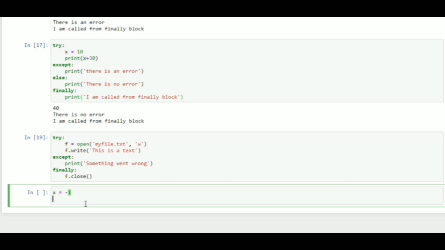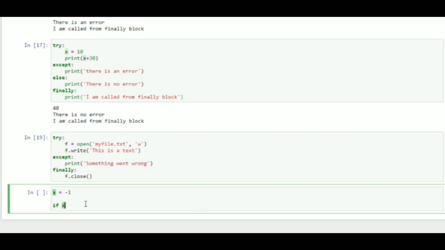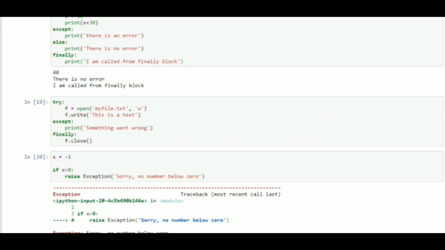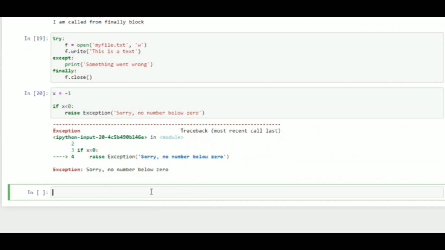Being a Python developer, you can choose to throw an exception if a particular condition occurs, and this will be done using the raise keyword. So for example, I say x is equal to -1 and if x is less than 0, then raise. That means now we are going to raise an error. And from the base class of the exception, I will say Exception, the error you want to show, sorry, no number below 0. Let's run this code. You can see that we got an error saying that sorry, no number below 0.